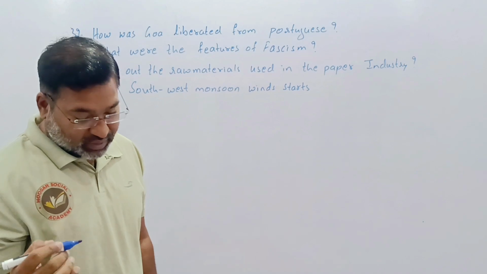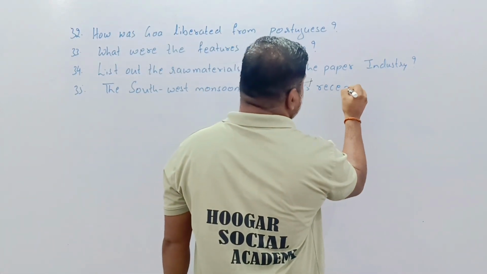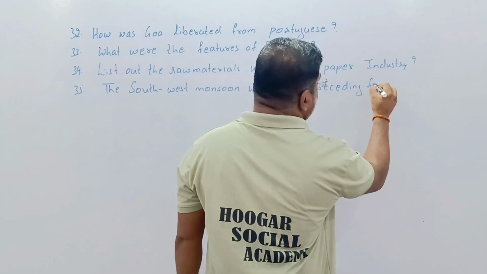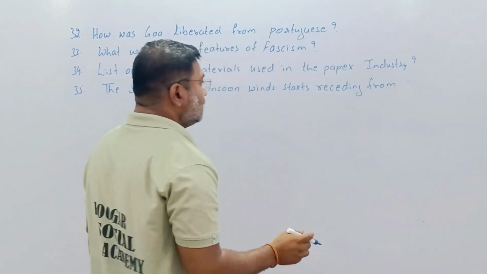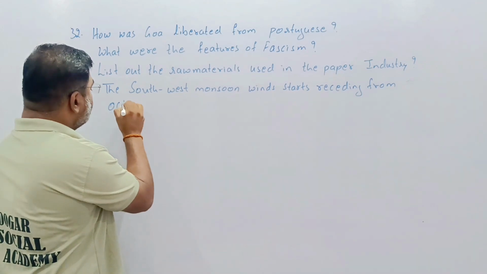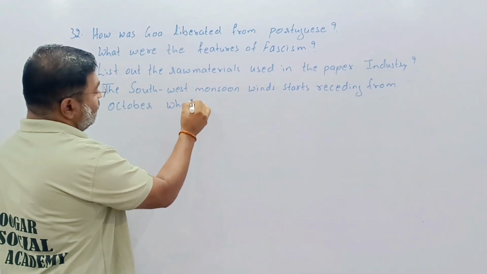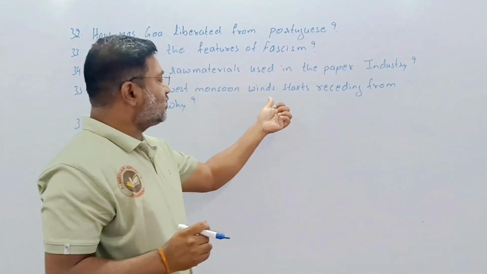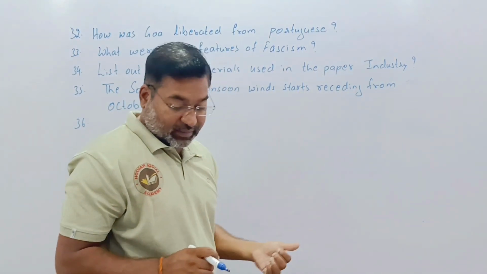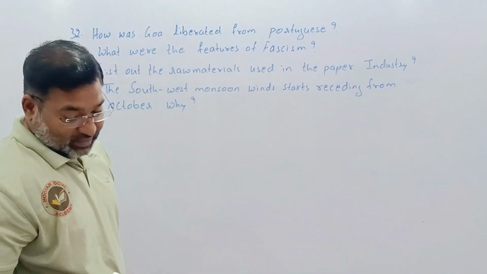The southwest monsoon will start receding from October. The question is why it happens. Okay, why is it there? Why does the southwest monsoon wind start receding from the October month?